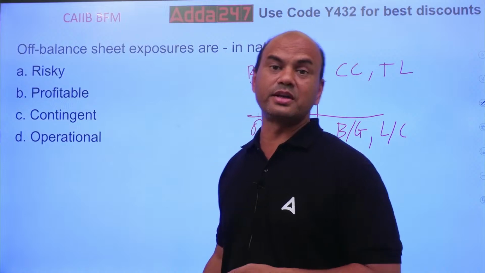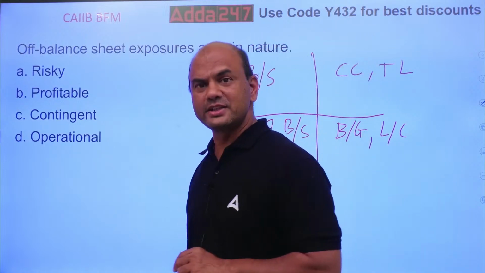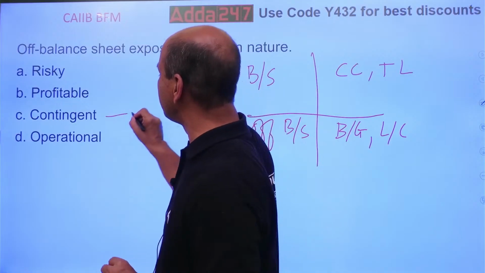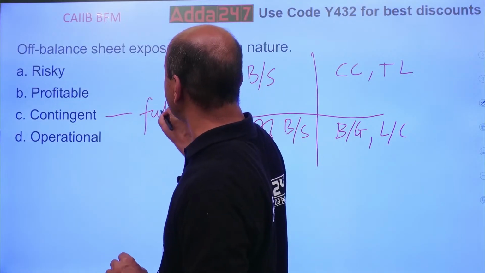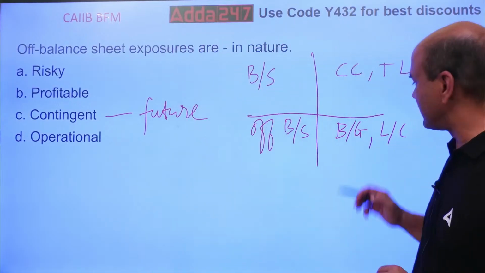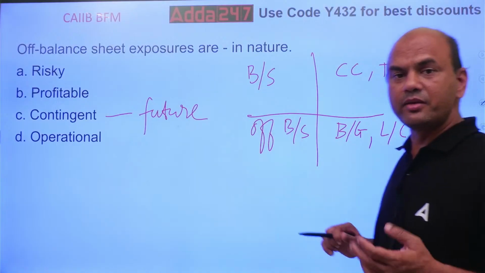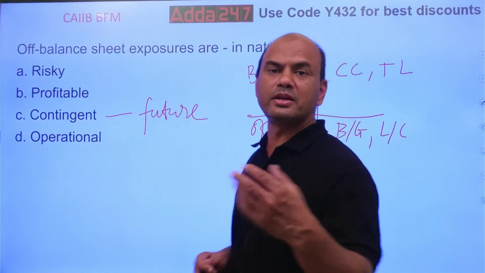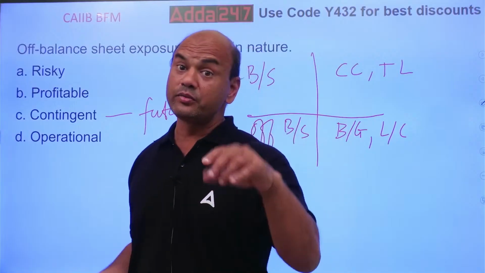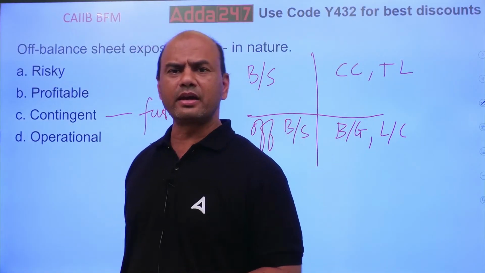Contingent. Now what is contingent? This is the right answer. Because contingent liability means future. Right now, there is no risk. But in future it might come up. Whenever I give the LC, I am giving a guarantee to somebody that you send me the documents, I will pay you. In future, not right now. Bank guarantee. What am I telling in bank guarantee?